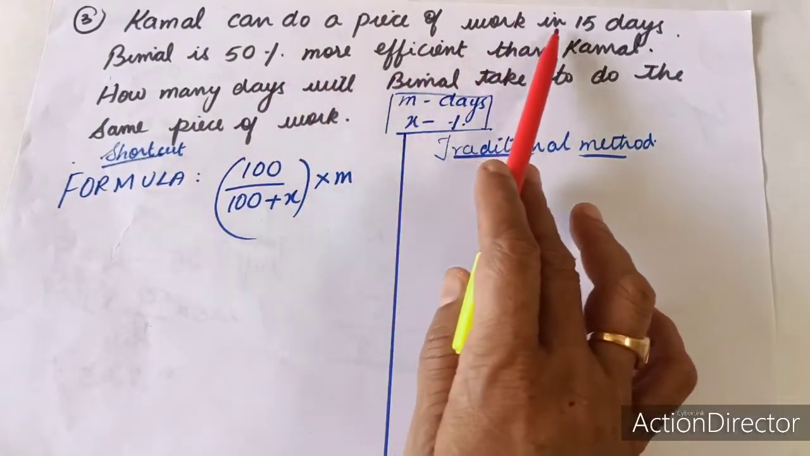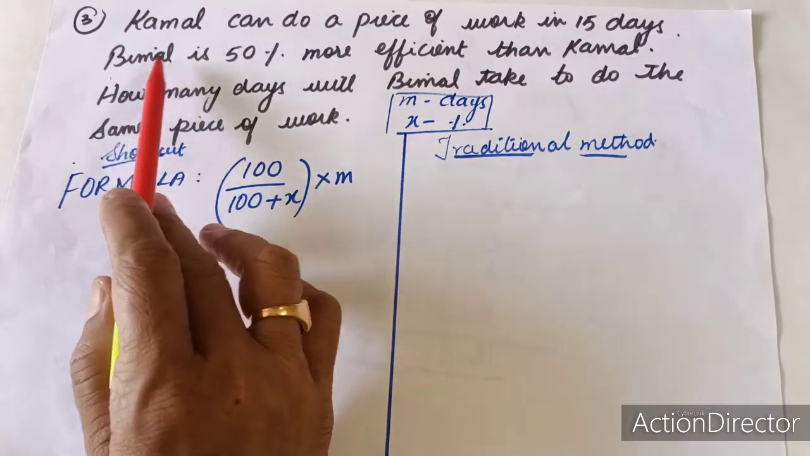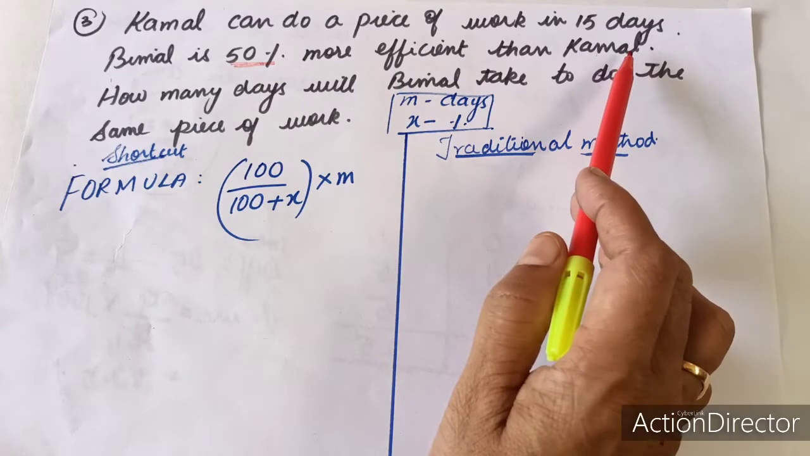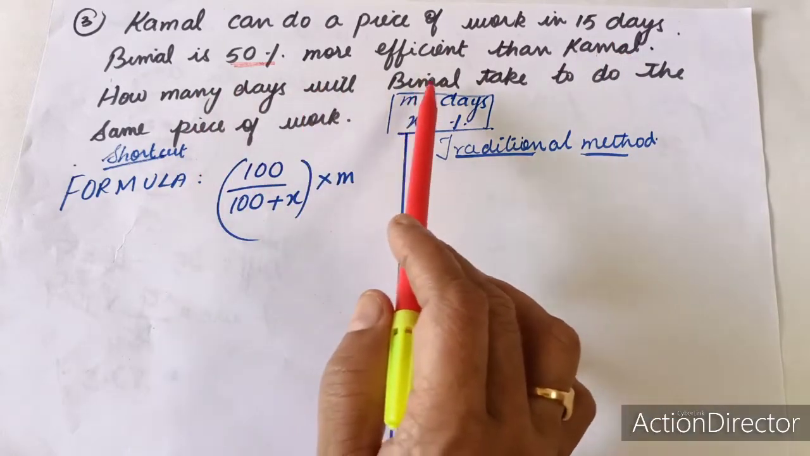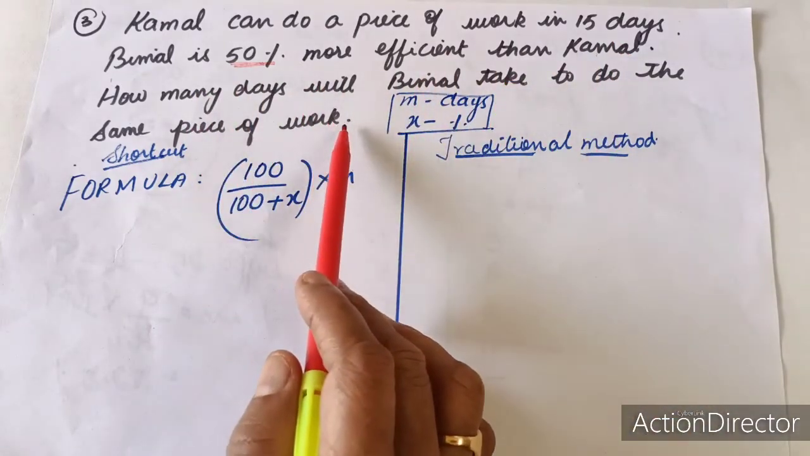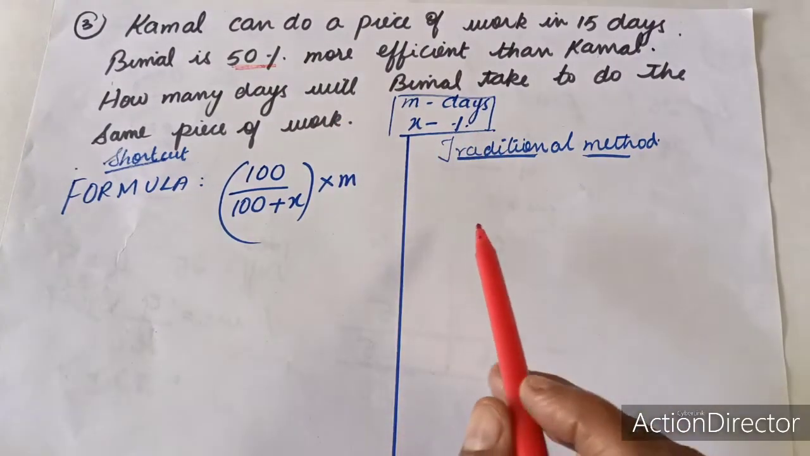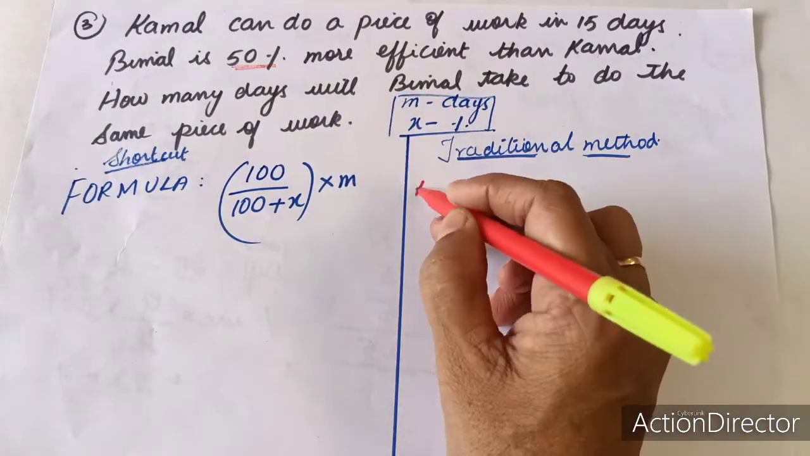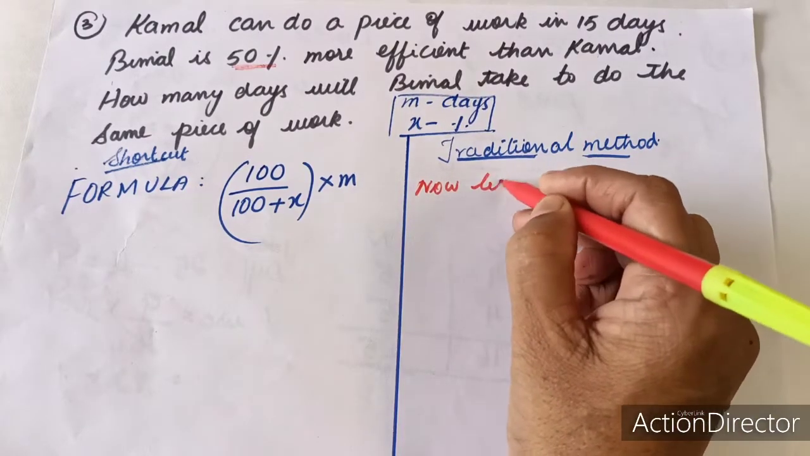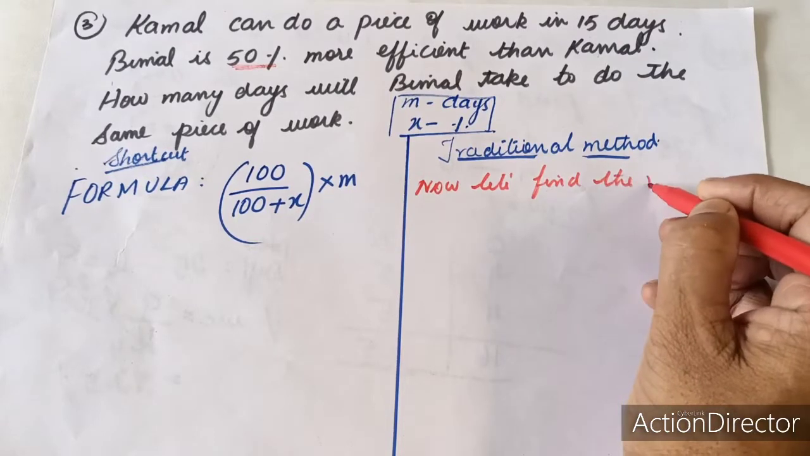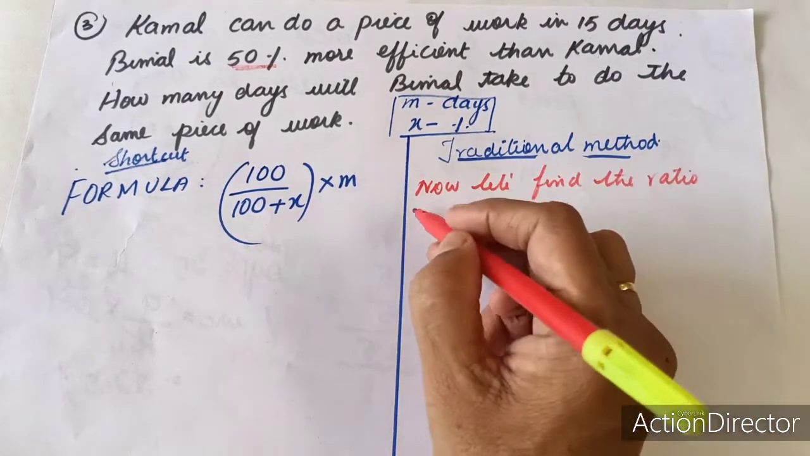Kamal can do a piece of work in 15 days and Bimal is 50% more efficient than Kamal. How many days will Bimal take to do the same piece of work? So now let us do this sum based on efficiency. So now let us find the ratio of efficiency.